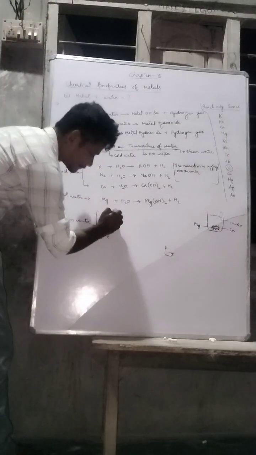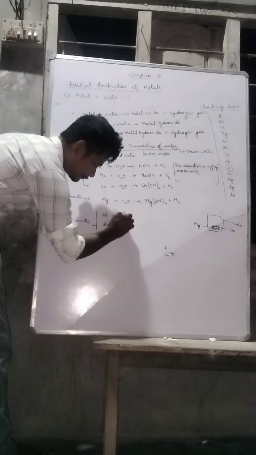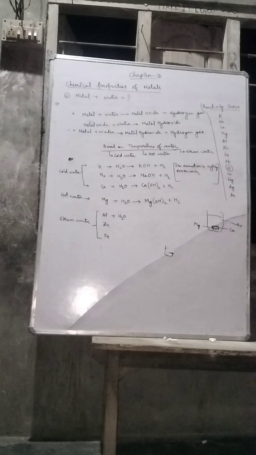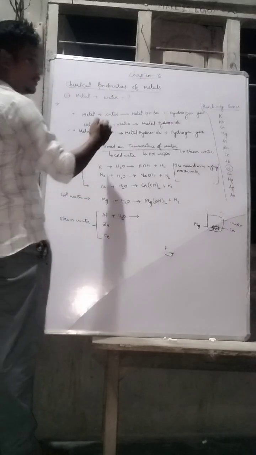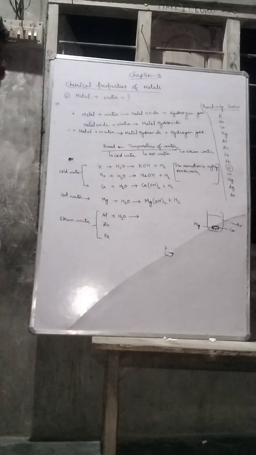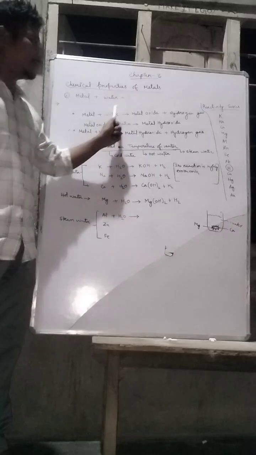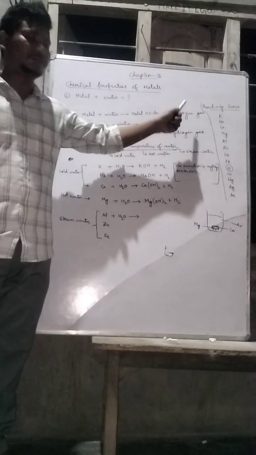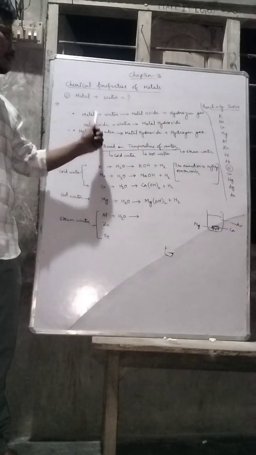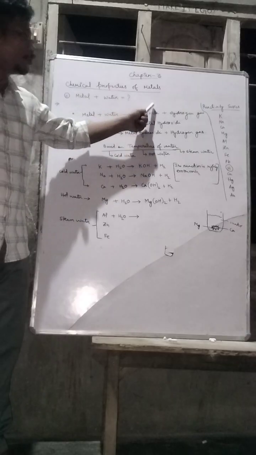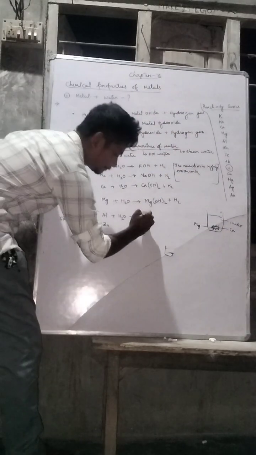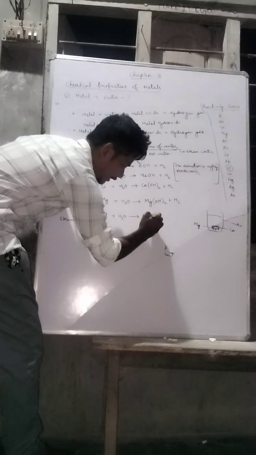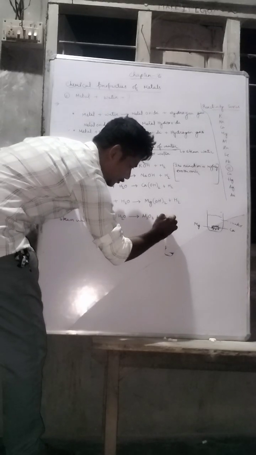Now aluminum. Aluminum reacting with the water. When aluminum reacts with the water, it only follows the first rule: metal plus water becomes metal oxide and hydrogen gas. So aluminum reacting with water becomes aluminum oxide and hydrogen gas. That is Al2O3 plus H2.